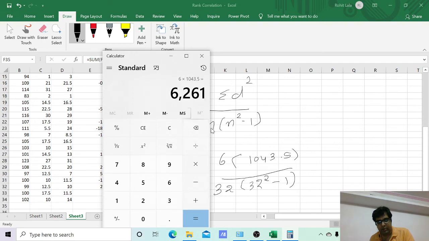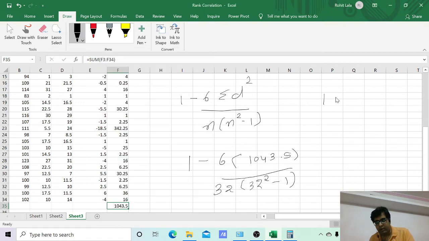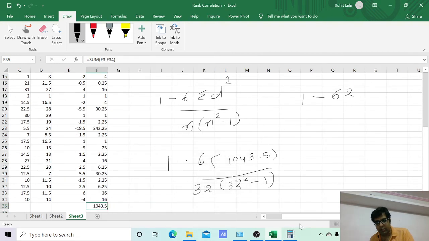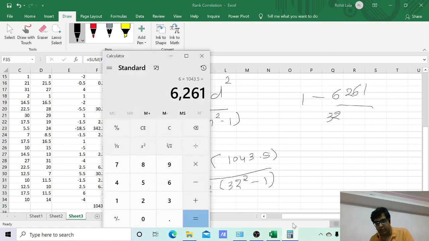So write that down again: 1 minus 6261, divided by n, which is 32. We will take the square of 32 and write it. 32 into 32 is 1024. So 1024 minus 1 is 1023.